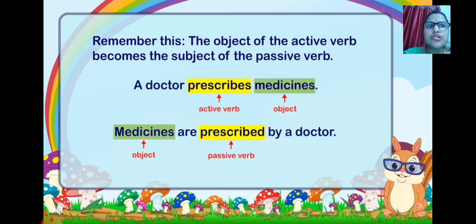Now how will you change into passive voice? Medicines are, because medicines is plural, are prescribed. Now it's going to be changed into V3. And a doctor prescribed. So now these medicines are prescribed by whom? By a doctor. So hope, students, at least you have understood the base form of the active and passive voice.